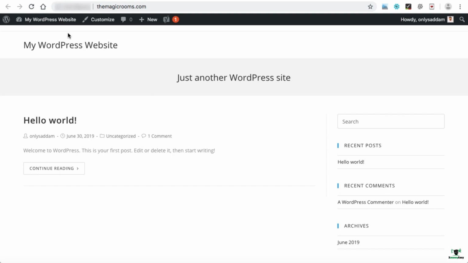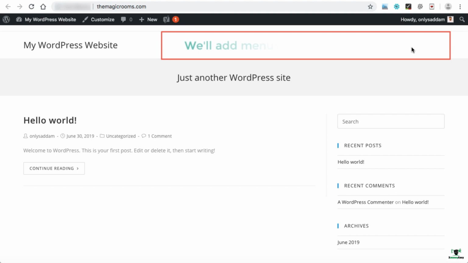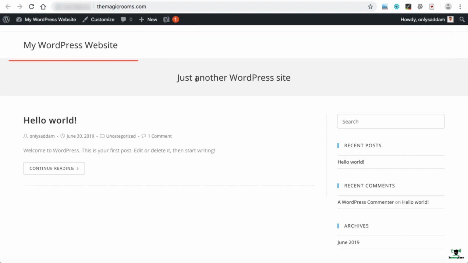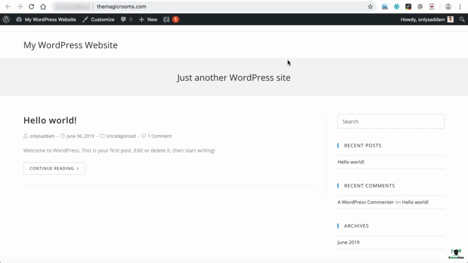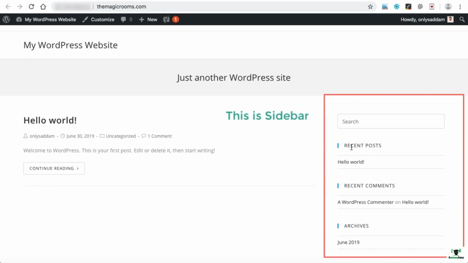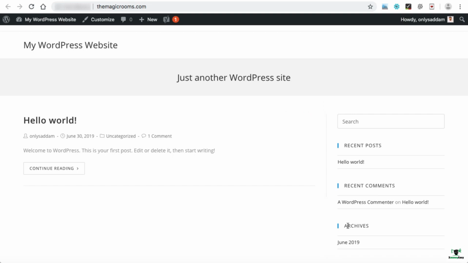So on this page, on the left hand side at the very top, this is basically called the site title. We can replace this title with a logo. In this area, we can create some menus and they will be displayed over here. This, just another WordPress website, is the site description. We can say this is the page title bar section that can be removed in an upcoming lecture. This Hello World is the default blog post, and this right area has some widgets like recent posts, recent comments, and archives.